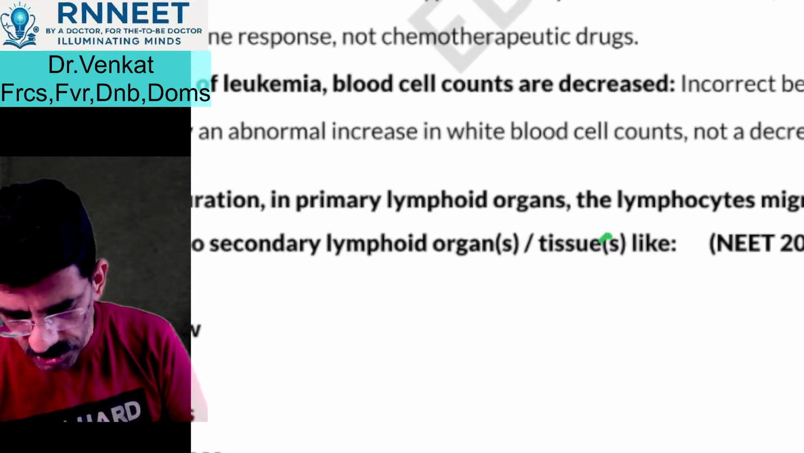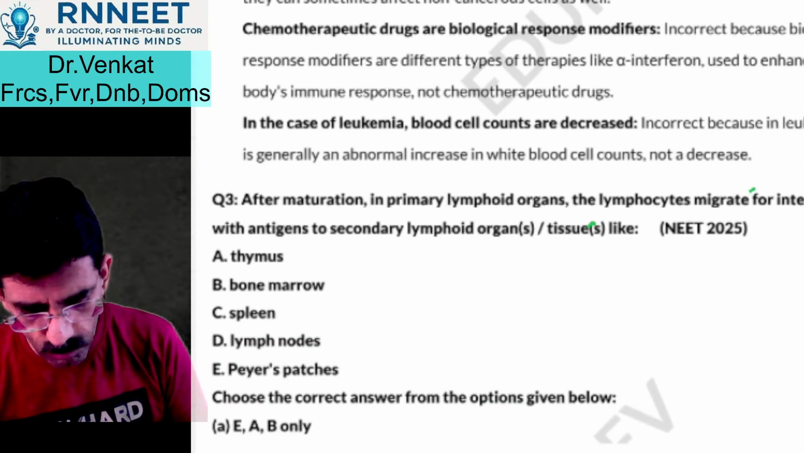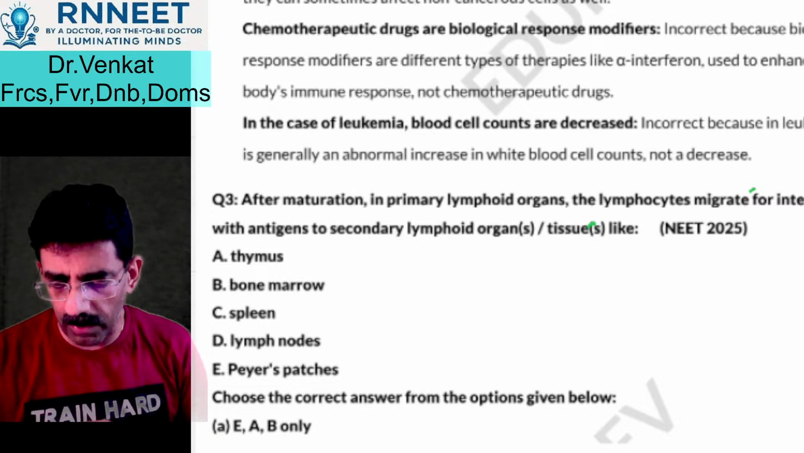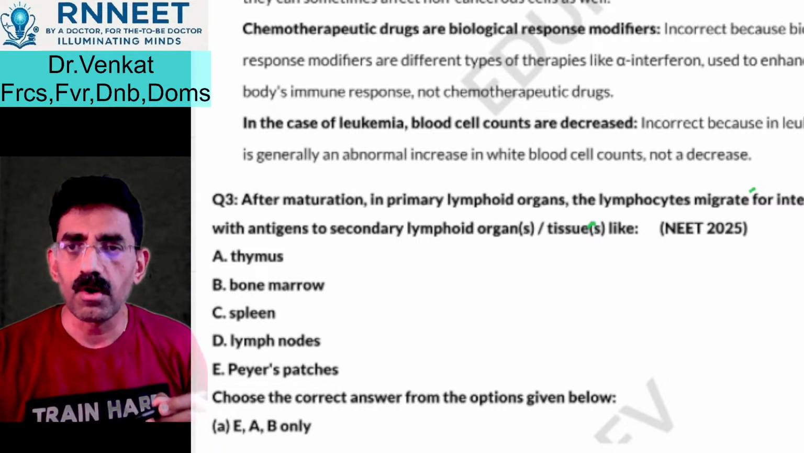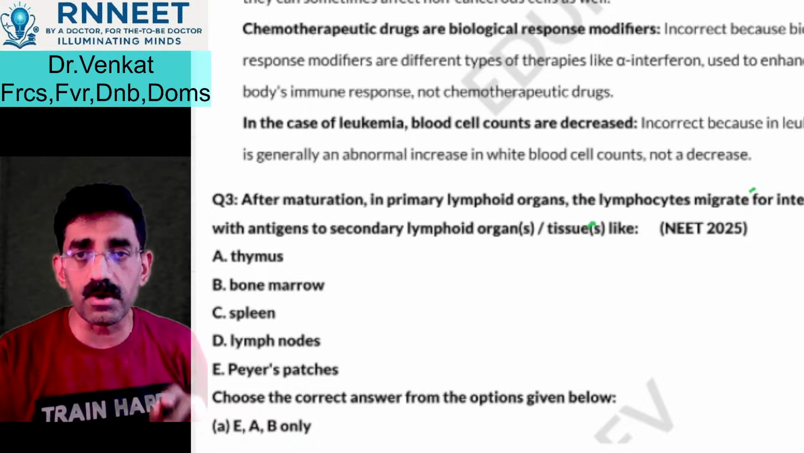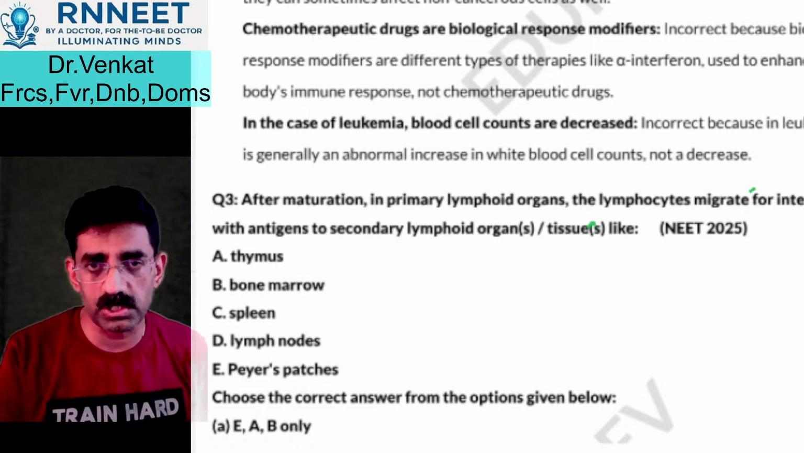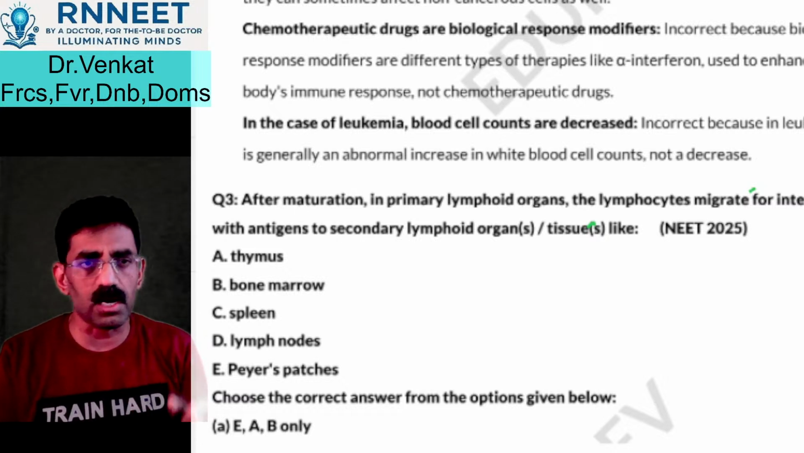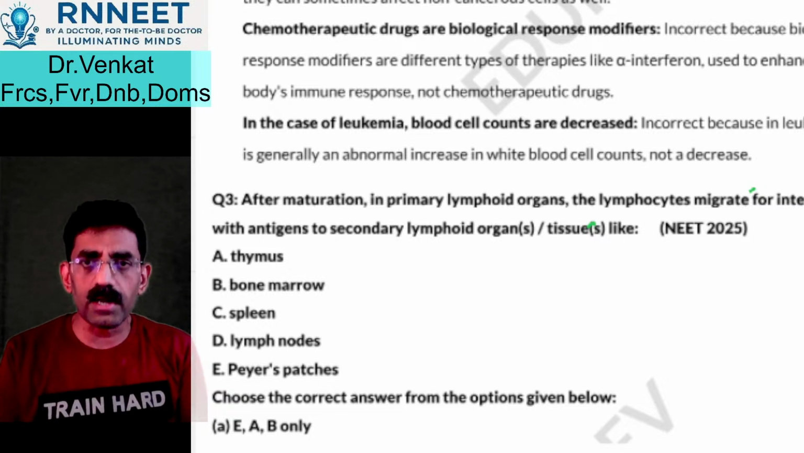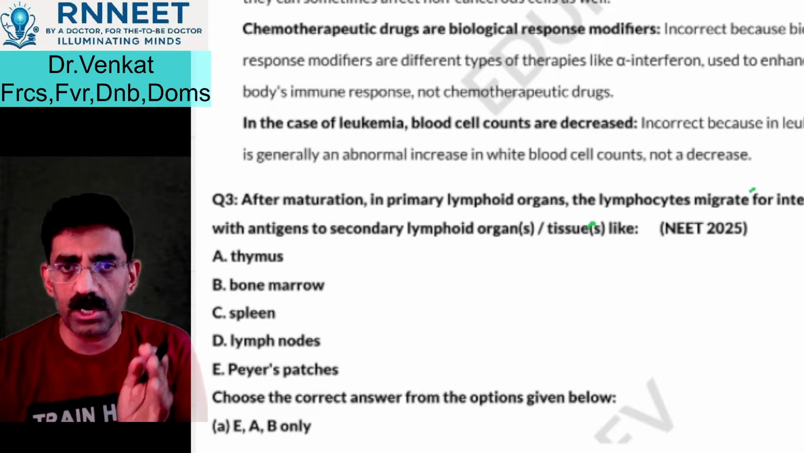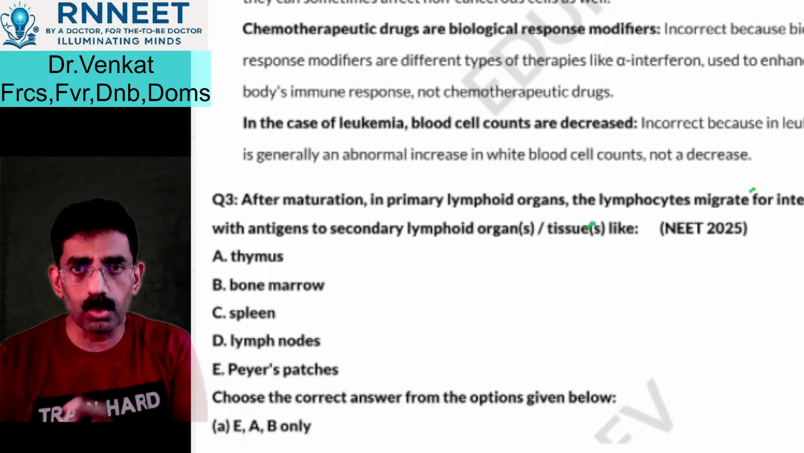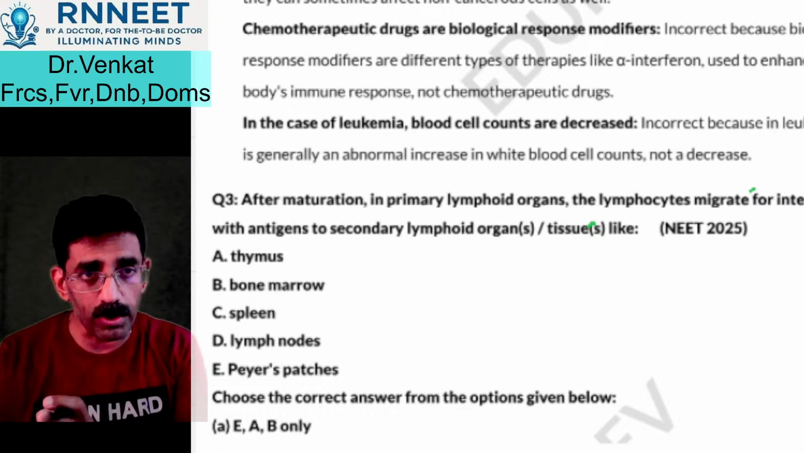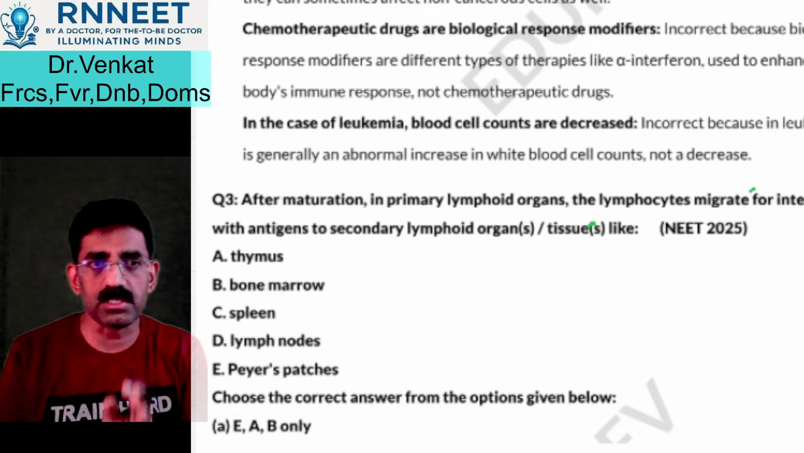Let us see this next question that we have, which is important. After maturation in primary lymphoid organs, the lymphocytes migrate for interaction with antigens to secondary lymphoid organs or tissues. After maturation, so that means initially the lymphocytes are formed in the primary lymphoid organs. Then after that they migrate for interaction with antigens to the secondary lymphoid tissues. Is it right? What are the primary and which are the secondary here?